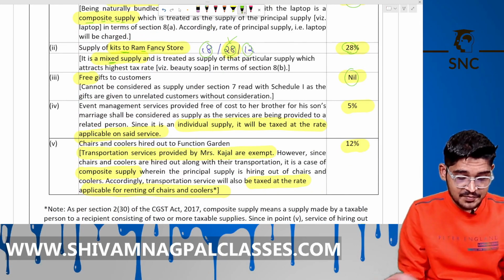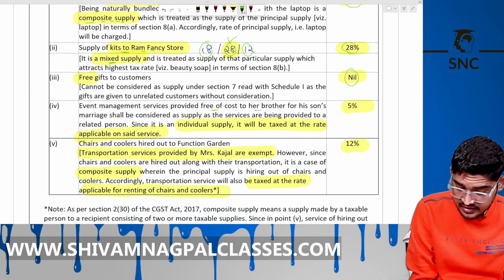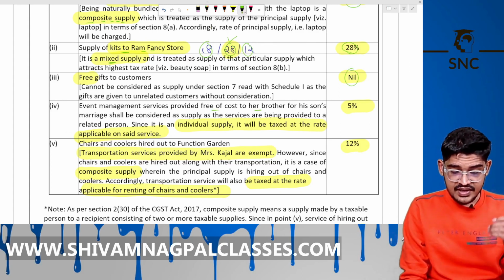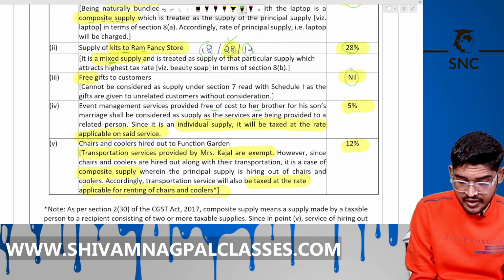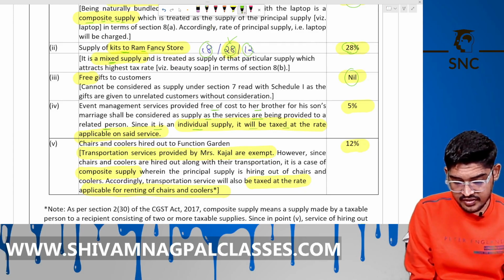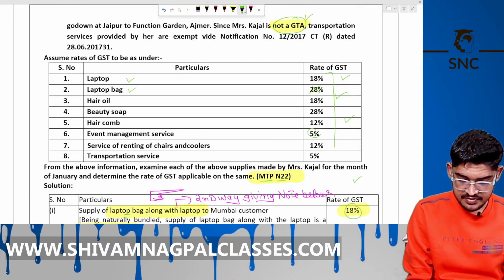So the rate is nil. And event management services provided free of cost to her brother for his son's marriage shall be considered as a supply being provided to a registered person. Since it is an individual supply, it is taxable at the rate of 5%. That given is above 5%.